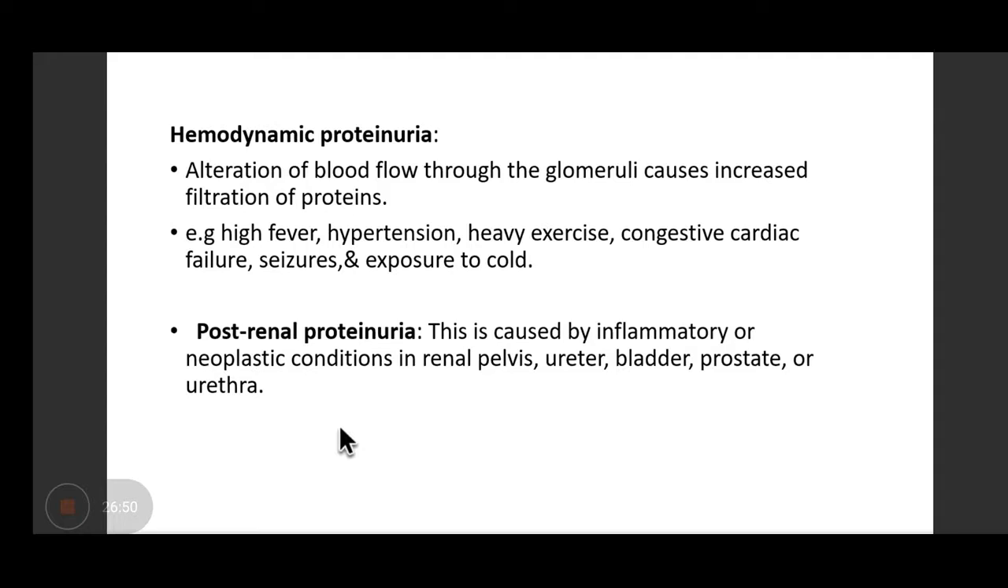Then there is a term known as hemodynamic proteinuria, which is because of the alteration of blood flow through the glomeruli causing increased filtration of protein in states like high fever, hypertension, heavy exercise, congestive cardiac failure, seizures, or exposure to cold. Then post-renal proteinuria is caused by inflammatory or neoplastic conditions in renal pelvis, ureter, bladder, prostate, or urethra. That means any site except the kidney. So that's why it's named post-renal.